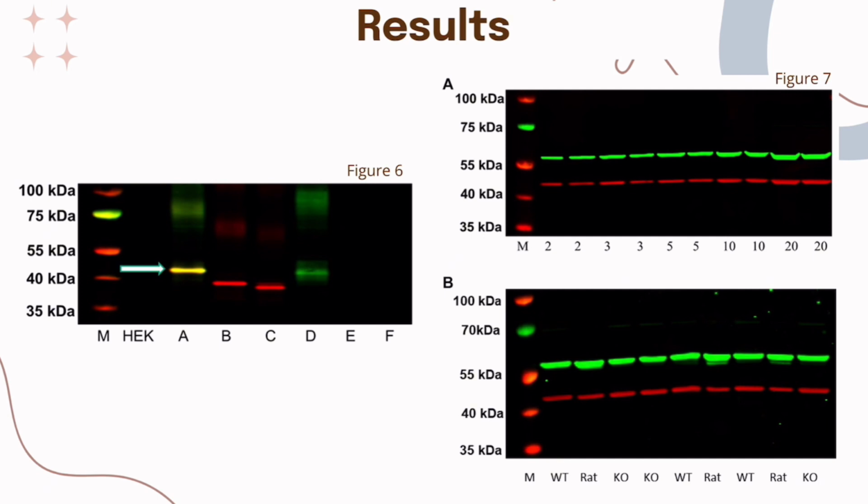In figure 7, we have A and B. In A, we have a green band for the GenScript antibody and a red band for the reference protein beta-actin. Then we have M, which is the molecular weight marker bands, and there's no 48 kilodalton H3RA antibody sequence. As we can see here, there are no extra bands. In B, we have the comparison between frontal cortical membranes from rat, wild type, and knockout mice. There's no significant difference in the evidence of H3R protein, because as we can see, the Western blot is practically the same for both.